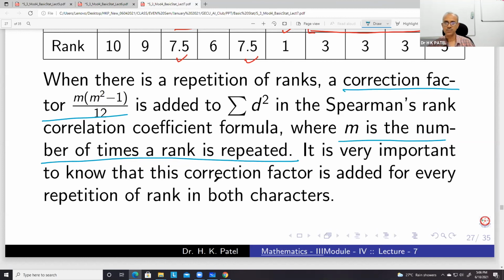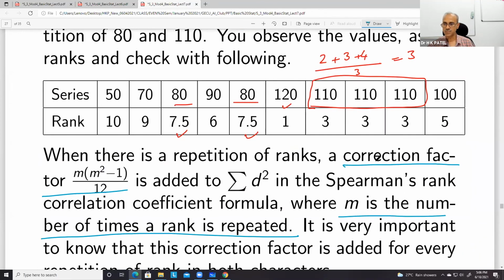Now, for example, in this problem, ranks are repeating twice. First 3 times here, and then here 2 times. So we have to add this correction factor twice. One for m equal to 3 and the other for m equal to 2.